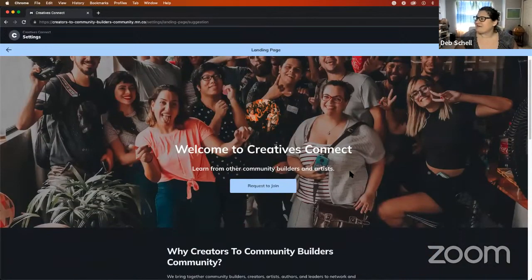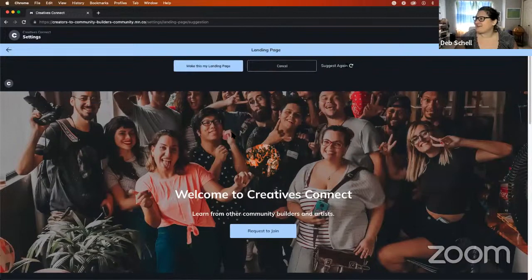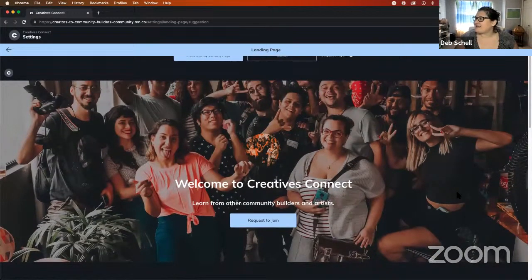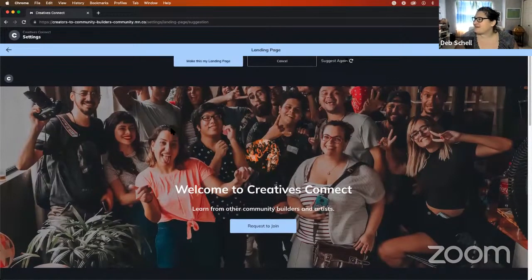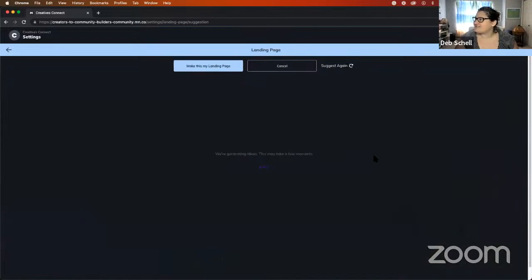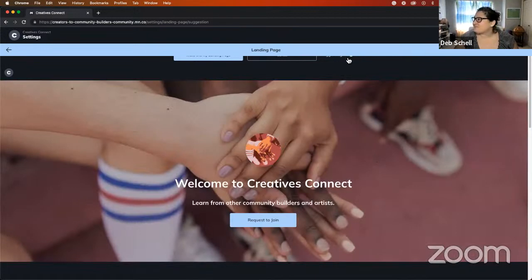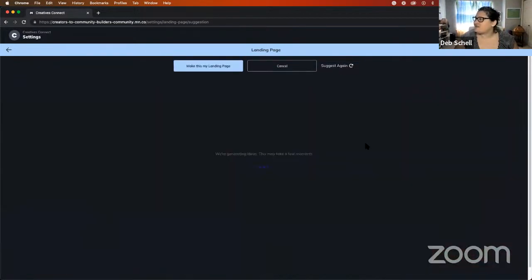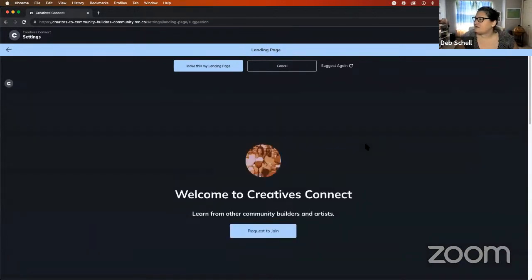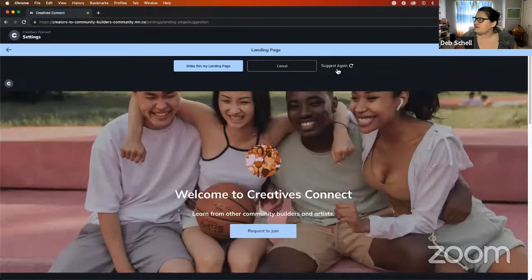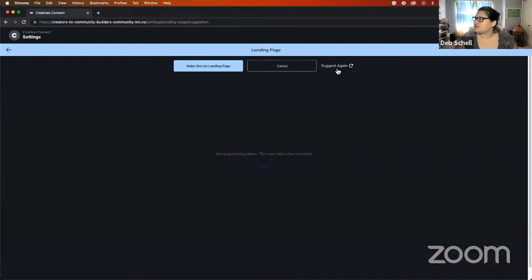I like this one a little bit better. So let's just go with this one because it looks like fun and it's got lots of diversity in it. And I like that. It is very young, which I'm not really a fan of. Let's just see what else it suggests. See if there's anything more for people my age, because I'm not 22 anymore. Okay, so it went back to that image. Is there any others, or is it just pulling from like the same? Well, that gave another image.